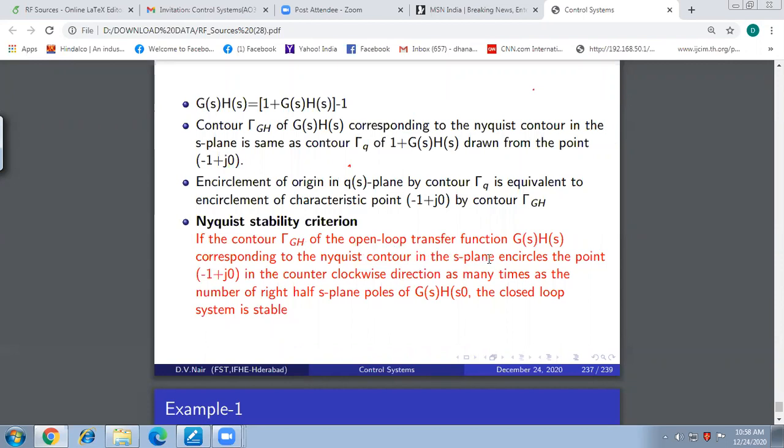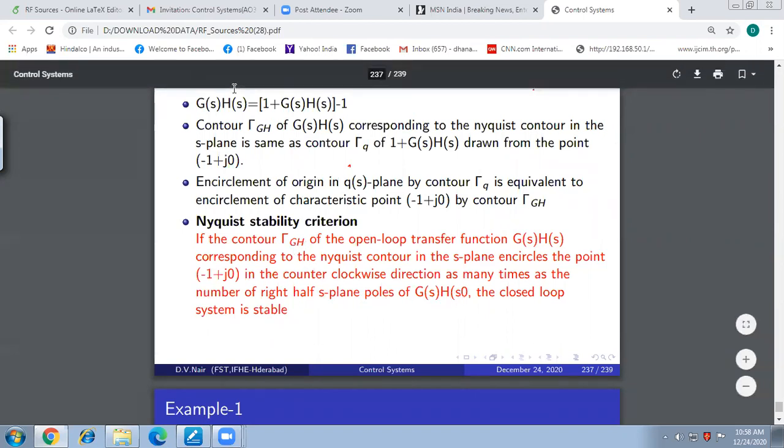So we are able to comment with the contour gamma GH of the open loop transfer function, corresponding to the Nyquist contour in the S plane, encircling this characteristic point in counterclockwise direction as many times as the number of right half S plane poles of GSHS. If the contour gamma GH encircles the characteristic point as many times as the number of right half S-plane poles of GSHS, the closed loop system is stable.